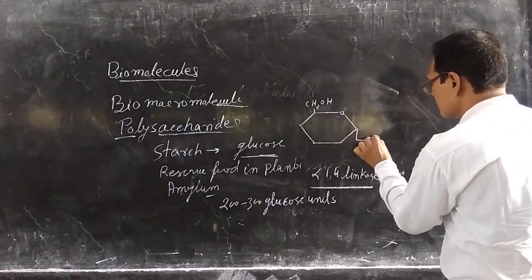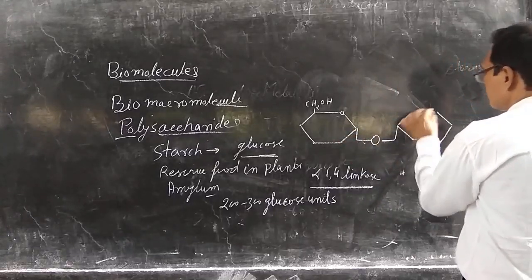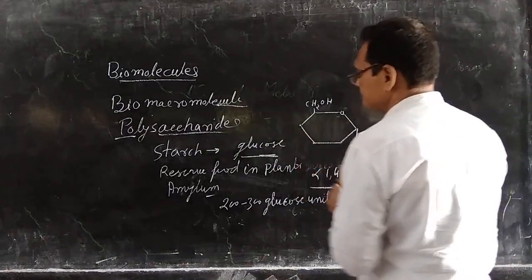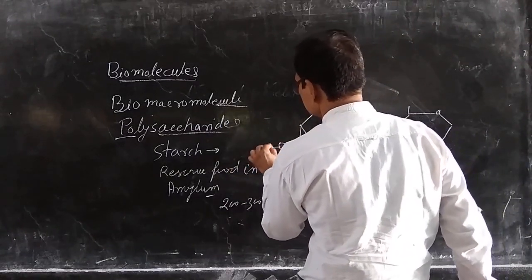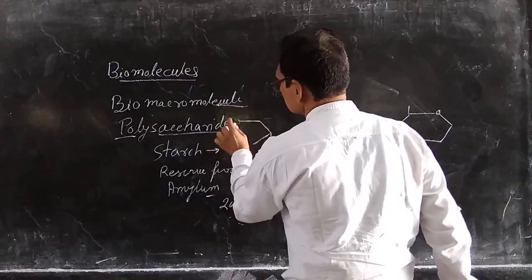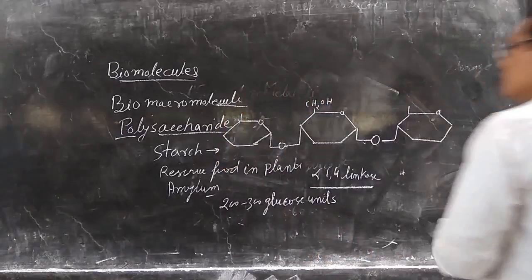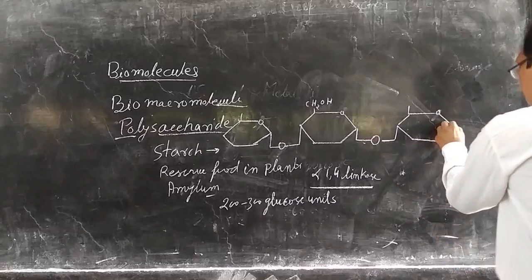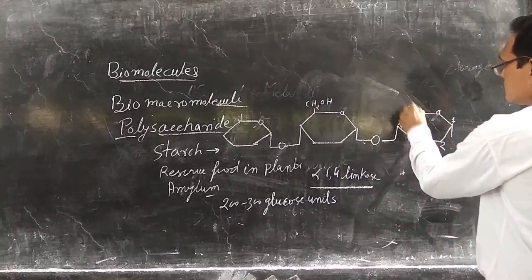So this is the structure of starch, in which this one is the 1st carbon, 2nd carbon, 3rd carbon, 4th carbon, 5th carbon, 6th carbon.